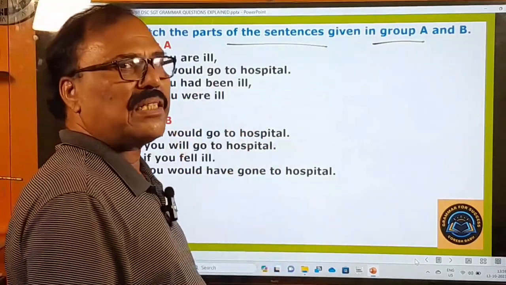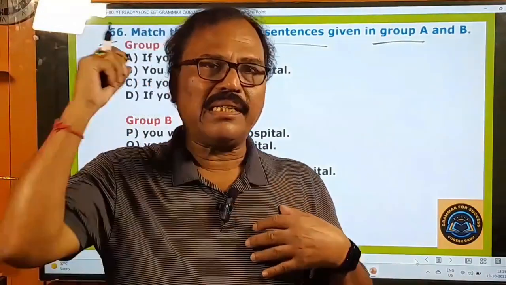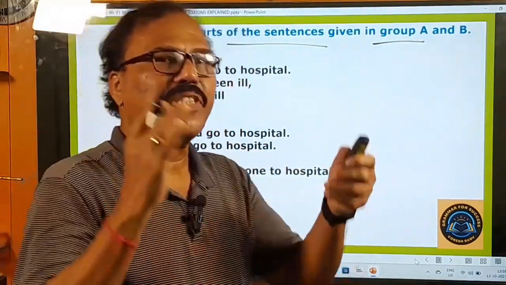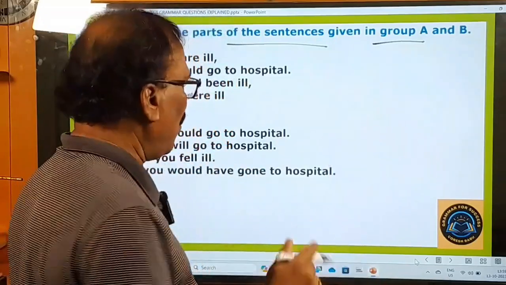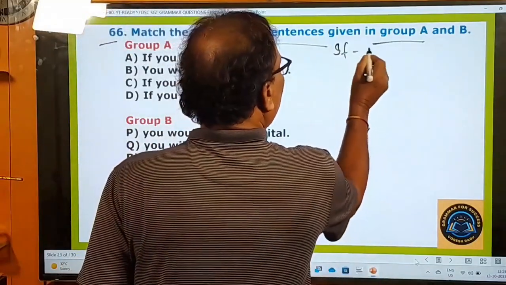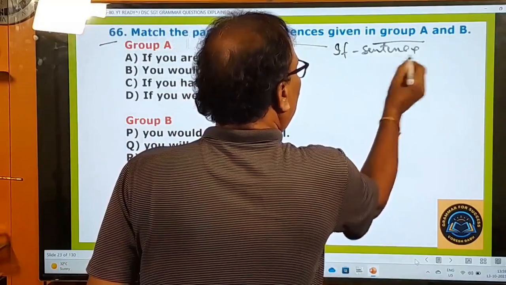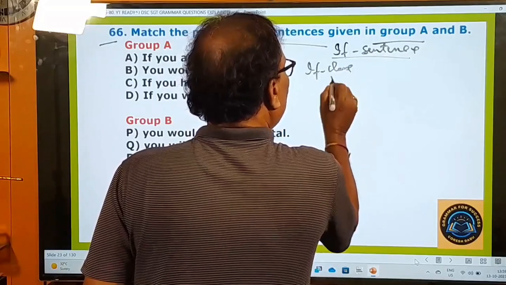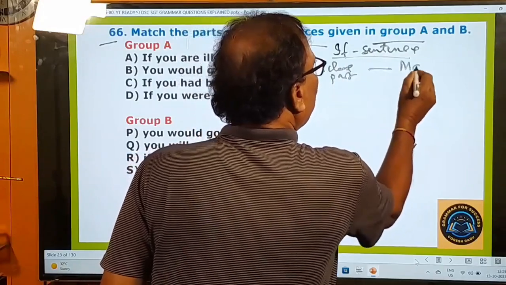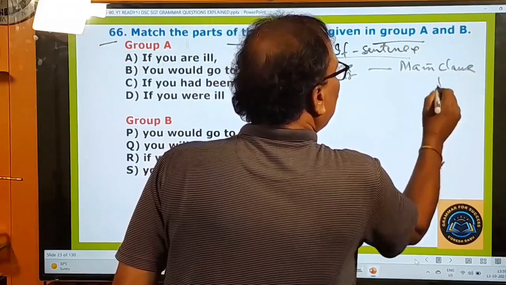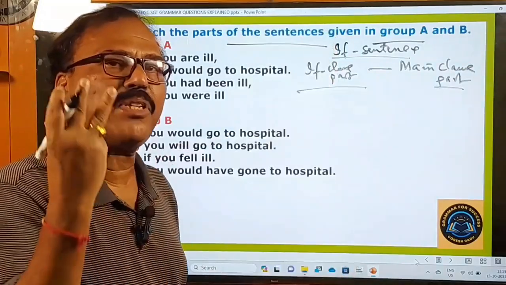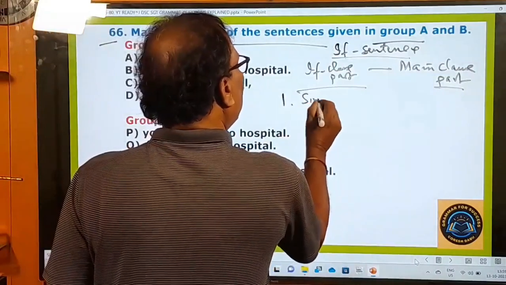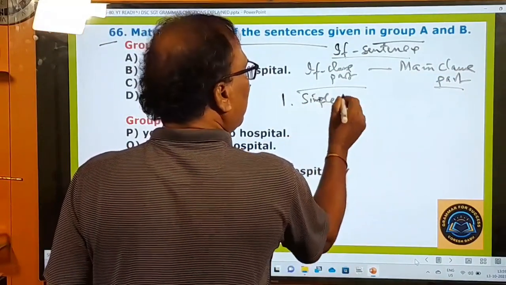Dear test takers, any sentence that contains if is called an if sentence, right? And every if sentence has two parts in it: the if clause part and the main clause part. These two things are there. There are three types of if sentences. Number one, in the if clause part, simple present. That's the first variety.